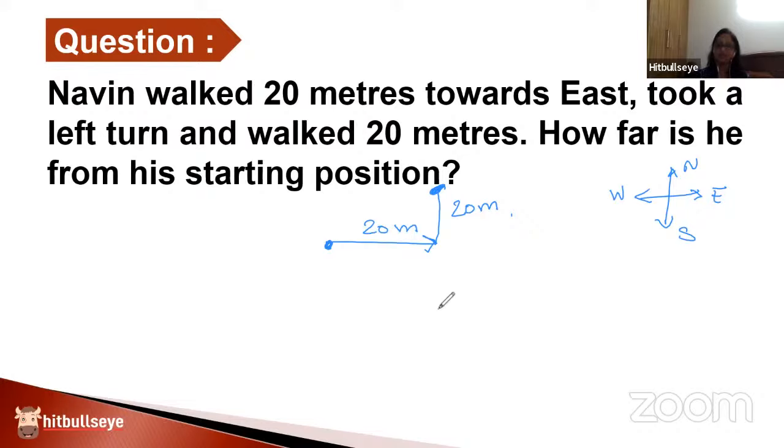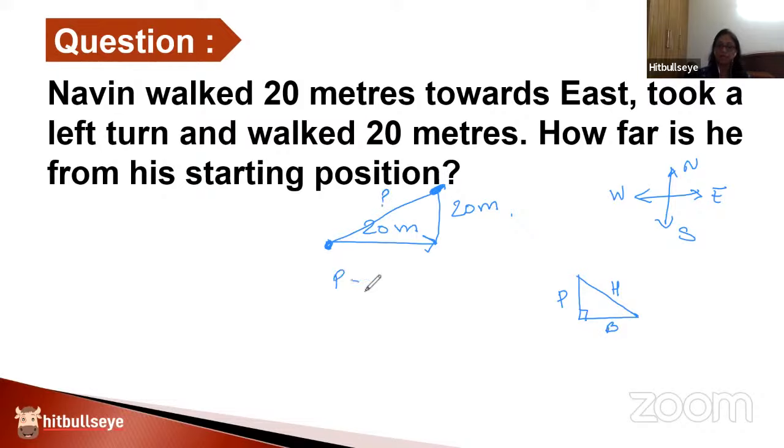How is this question different from the previous one? There, the starting point and the ending point were right below each other. Here, it's like a slant thing that you have. Any slant kind of a line reminds you of a very important theorem that we all do in geometry, which we call as Pythagoras Theorem. What does Pythagoras Theorem say? In any right-angled triangle, if the perpendicular is known to you, base is known to you, you can certainly find out this slant line, which we call as hypotenuse, which is opposite to the 90 degree. And that's exactly what the question is asking for.